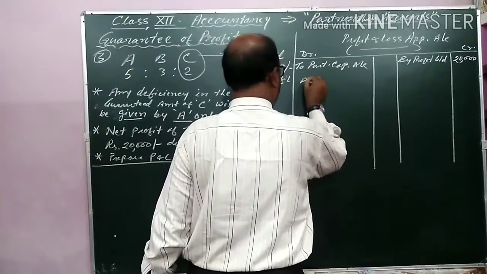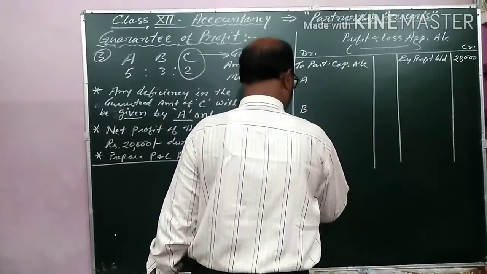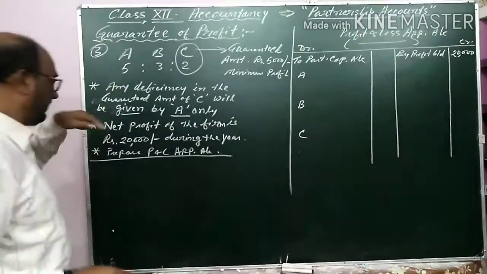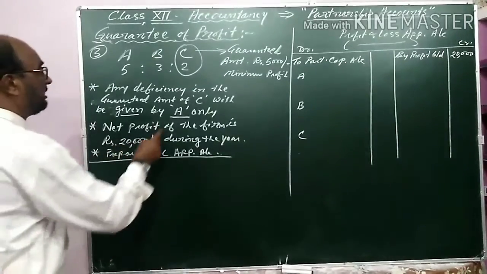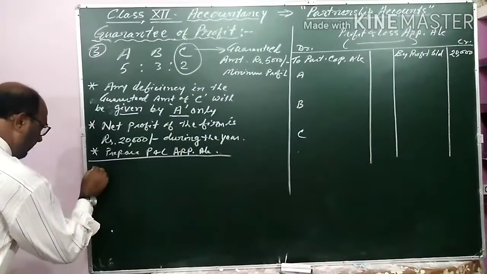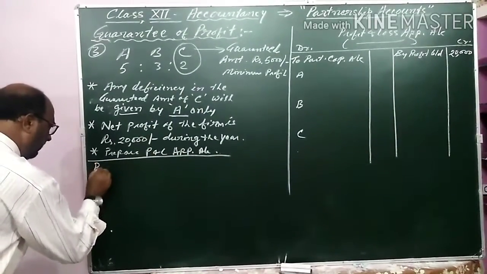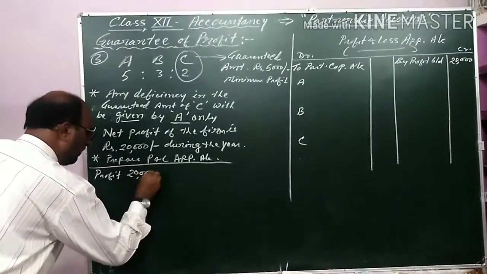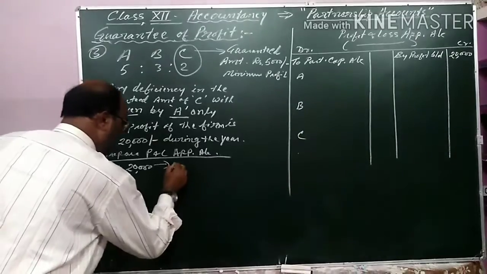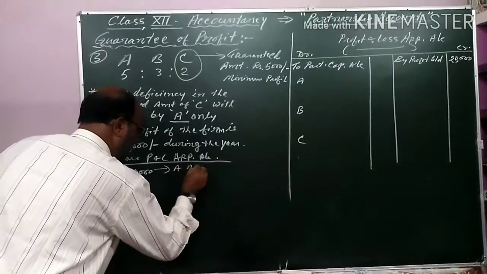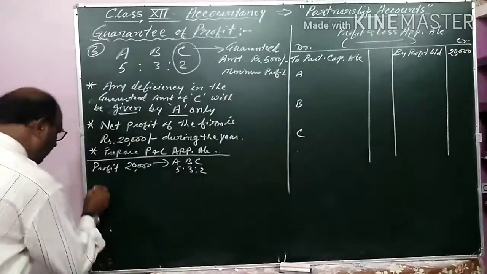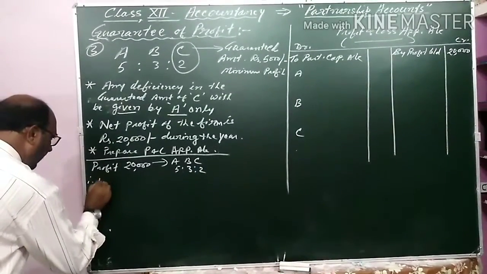Here A, B and C, the simple distribution of rupees 20,000. Profit is 20,000 and that is distributed to A, B, C in the ratio of 5:3:2.